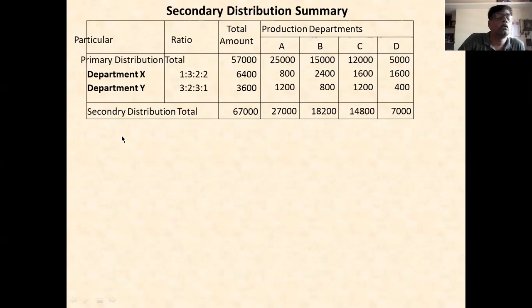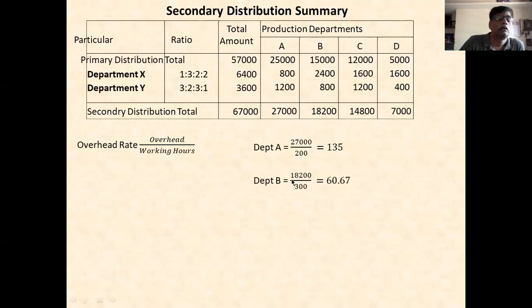Then calculate the overhead rate. Overhead rate is equal to overhead divided by working hours. Department A is equal to 27,000 is overhead, 200 is the hours. Department B, 18,200 overhead divided by 300 hours.